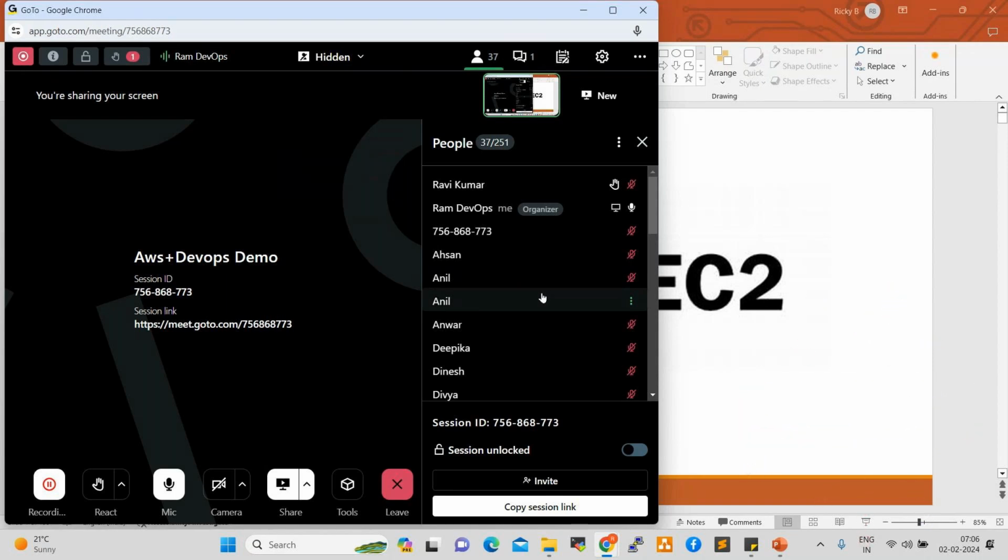AWS is the first platform, a very core platform. If you understand AWS, you can easily understand Azure and Google Cloud also. Every organization uses at least two cloud platforms: either AWS and Azure, AWS and GCP, or Azure and GCP. AWS occupies 33% of the market share. That is why everyone should practice on AWS daily, so that once we start working on Azure and Google Cloud, we can easily understand.